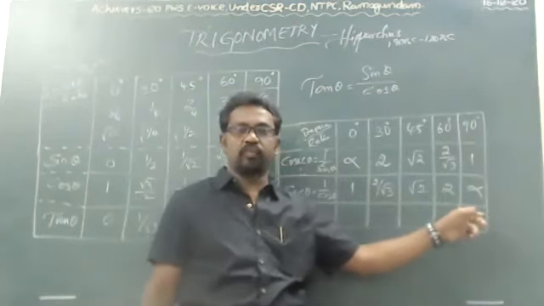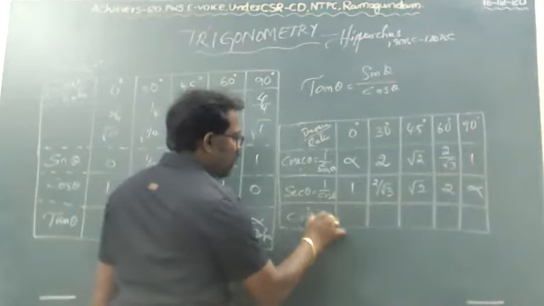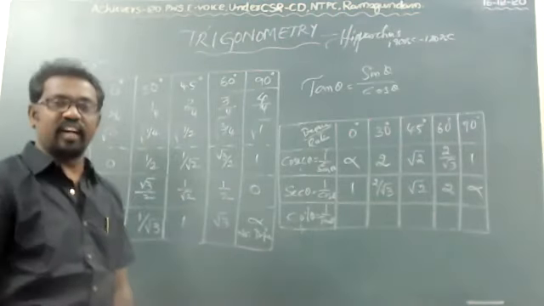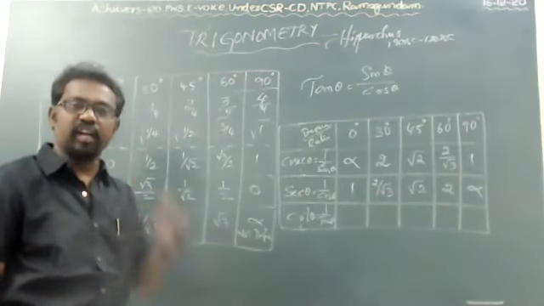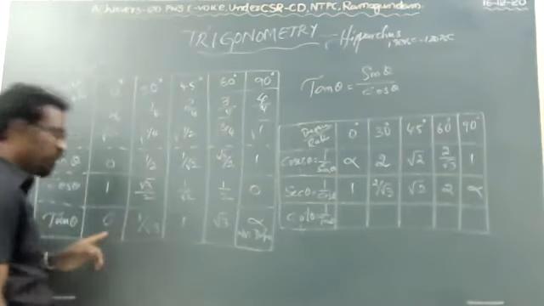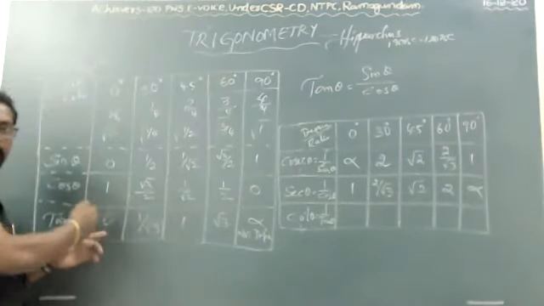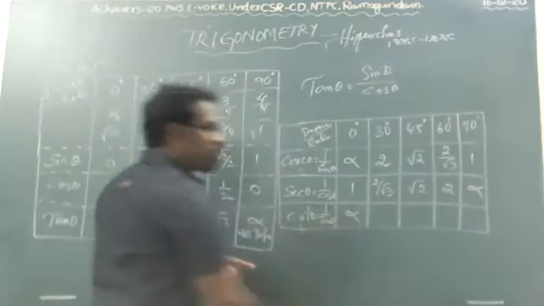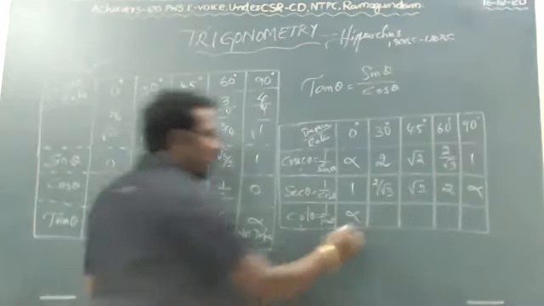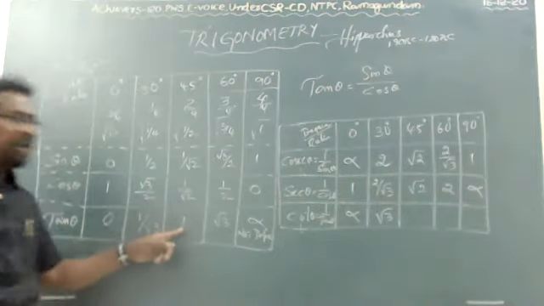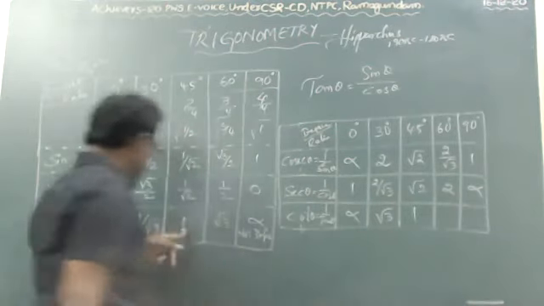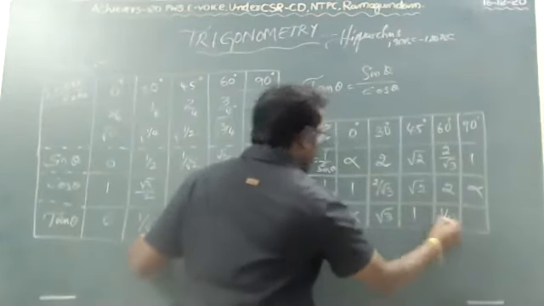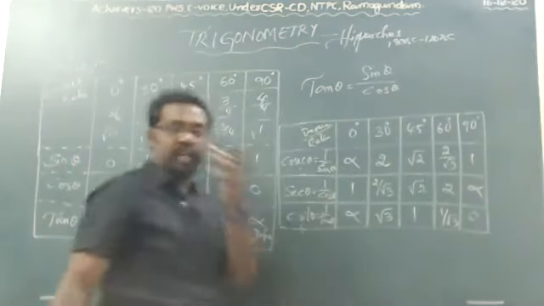And finally we have cot theta. You can write cot theta as 1 by tan theta. Already we know tan. Otherwise come from backwards: the last one is infinity, so the first one is infinity. Next is root 3, the middle one is 1, then 1 by root 3, and finally 0.